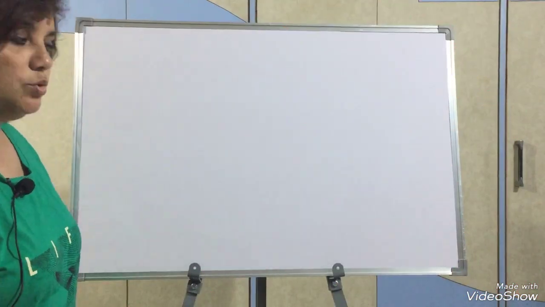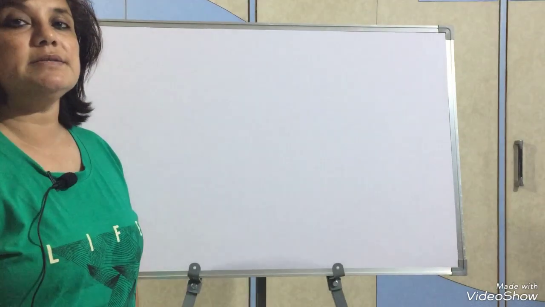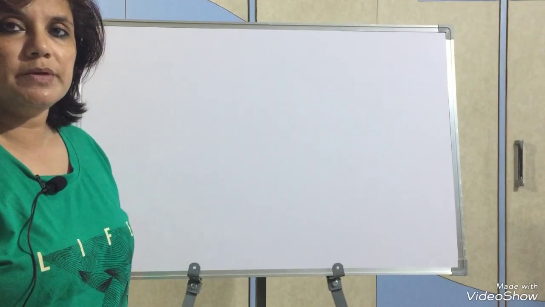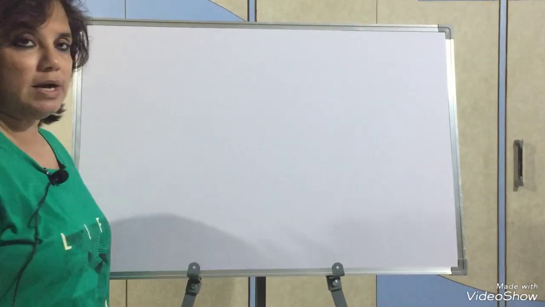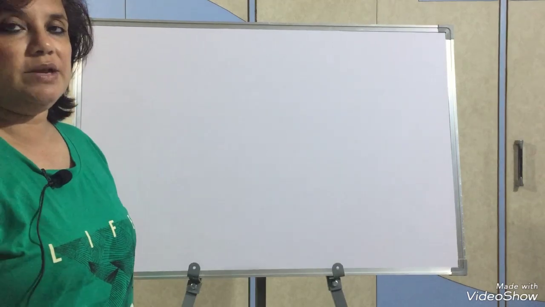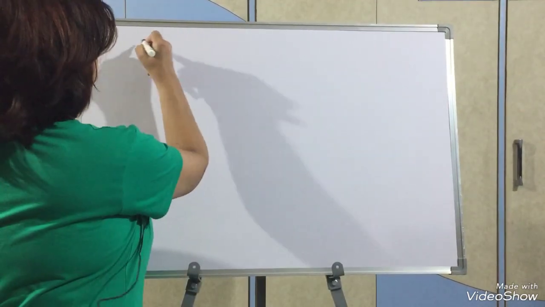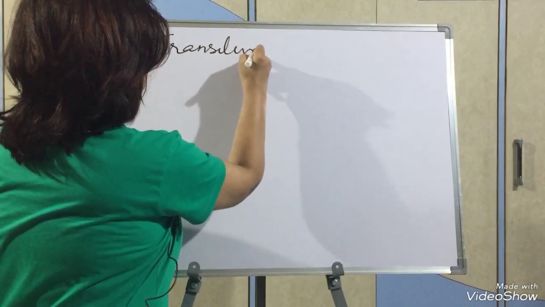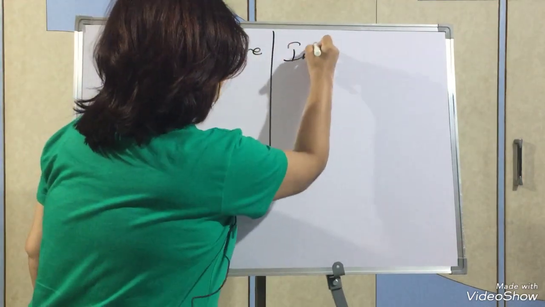Now children, we come to one very important topic that has been added in 6th standard, that is transitive and intransitive verbs. I think they were not there till your 5th standard. So I am going to tell you a very easy way to find them out. So here we are reading about transitive and intransitive verb.